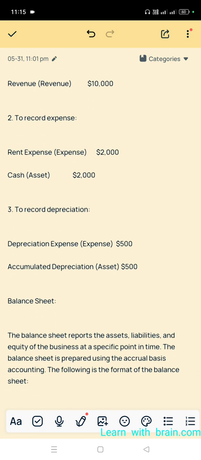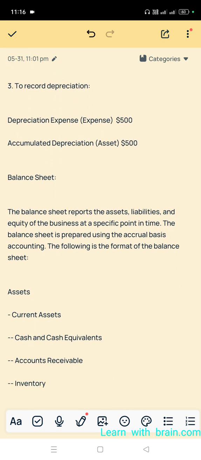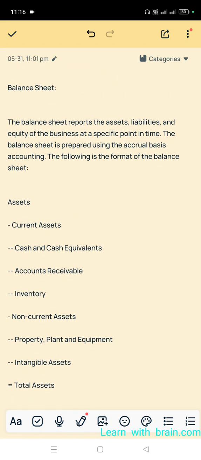Next, to record depreciation, it's a non-cash item. So what is the entry? Depreciation expense account debit, accumulated depreciation account credit. We already discussed accumulated depreciation in the schedule. Next, the balance sheet. Now we go for the balance sheet.